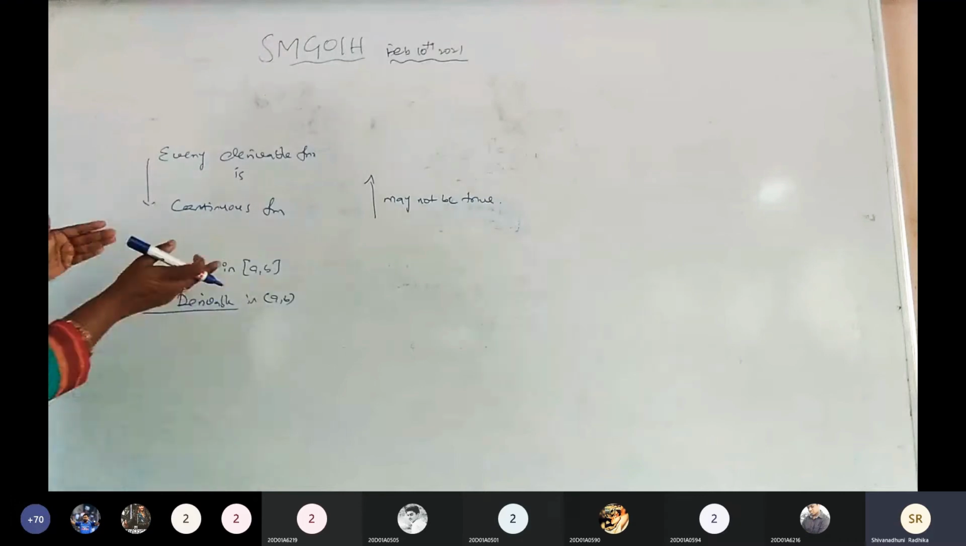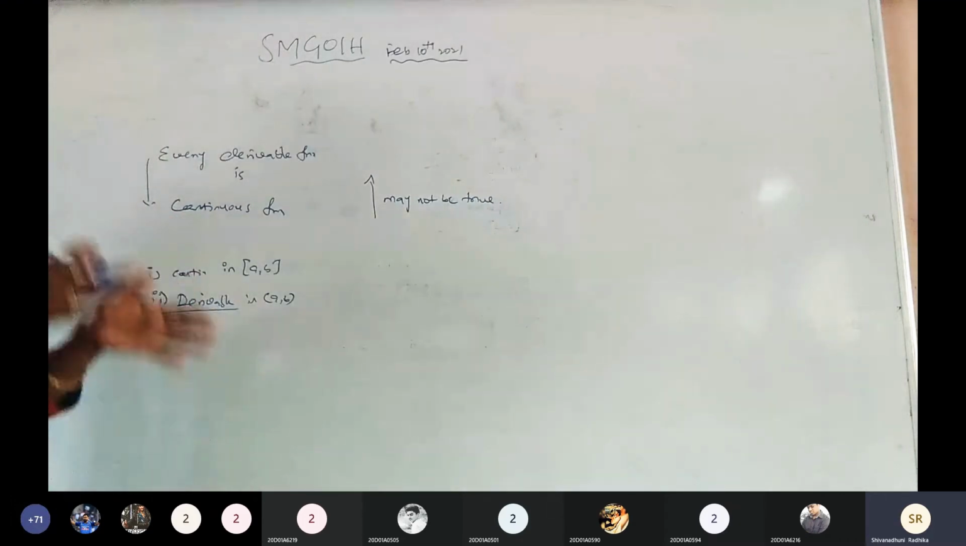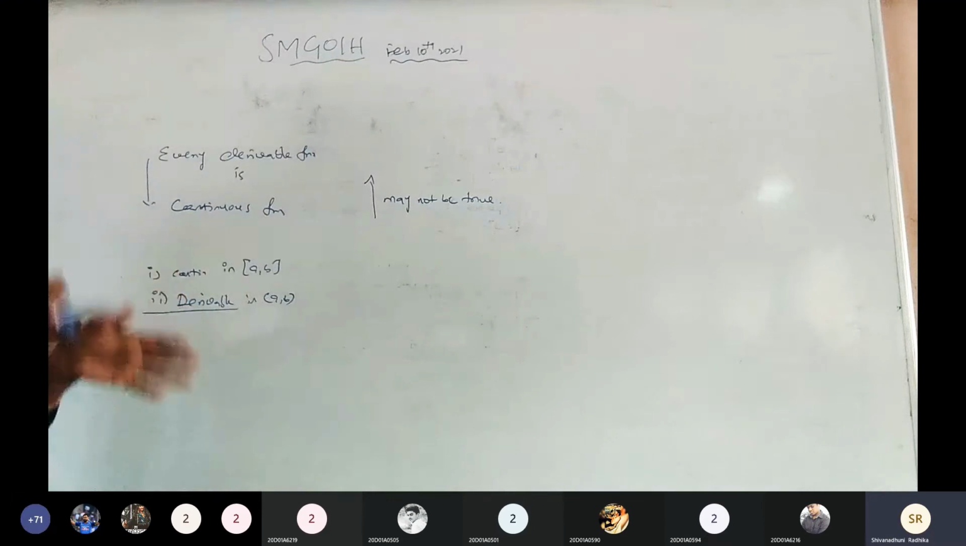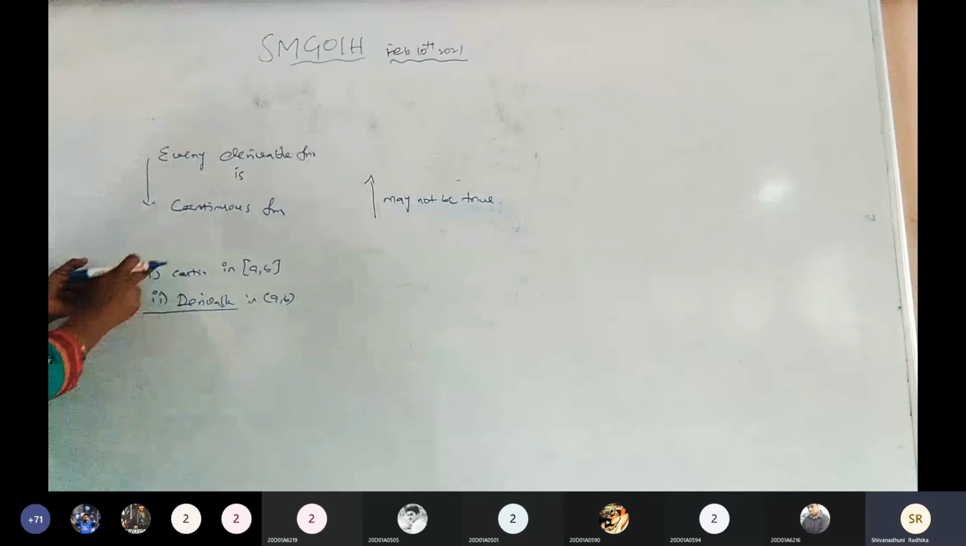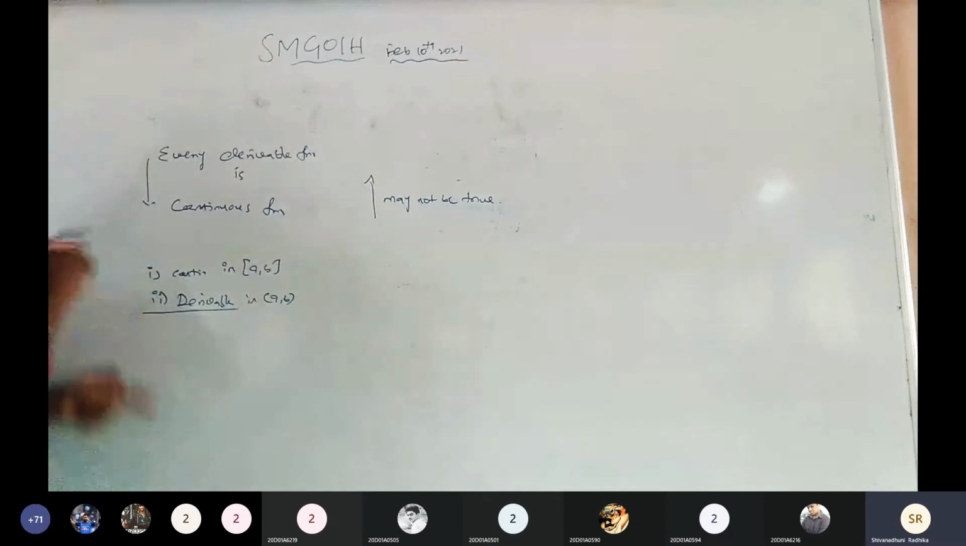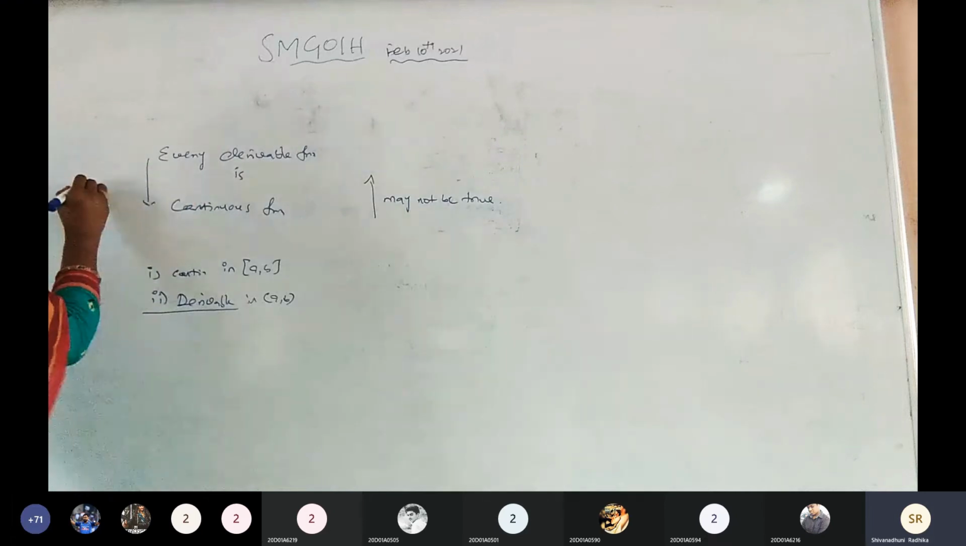అర్థమవుతుందా? ఏ derivable function అయినా continuous function అవుతుంది. Any function that is a derivable function is also a continuous function. But not every continuous function is a derivable function. It may or may not be a derivable function. So this is a very important point.